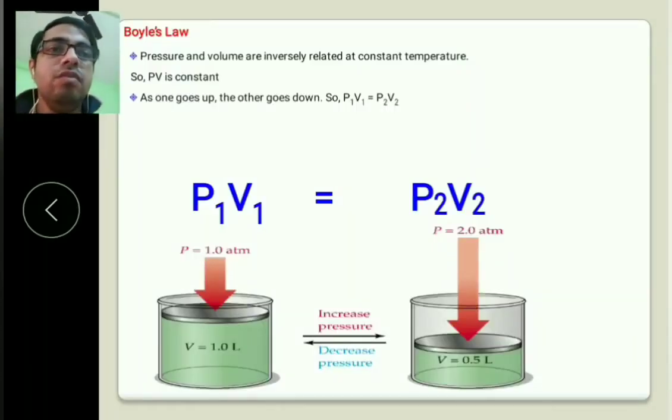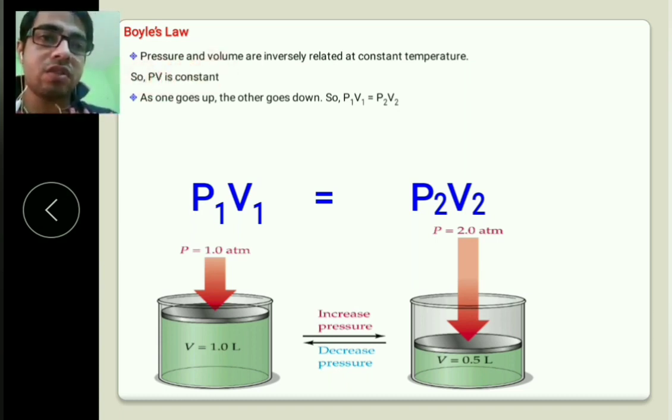Boyle's law. Pressure and volume are inversely related at constant temperature. So if the temperature is constant, P is proportional to 1 by V, right? Or we can say PV equals constant. So we can say P1 V1 equals P2 V2 equals P3 V3 and so on.